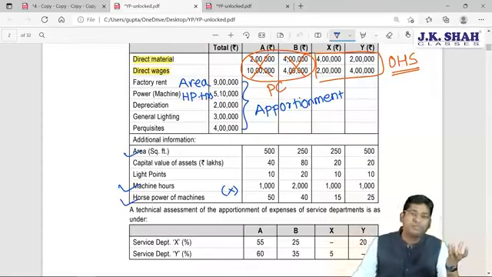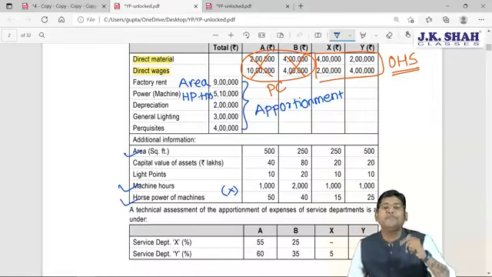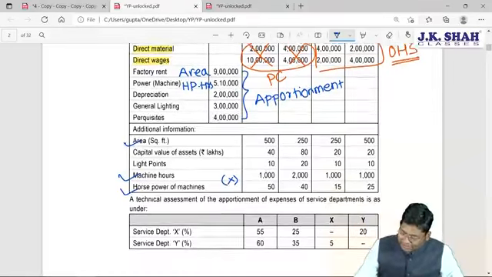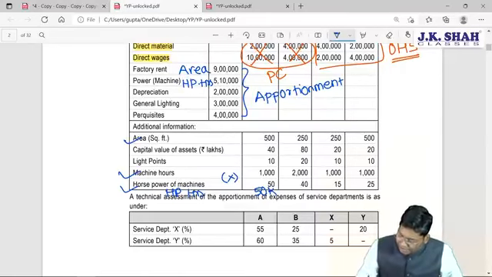How many horsepower you have consumed on an hourly basis for running your machine, that's what we are calculating. So as far as the first department is concerned, your HP hours are 50,000. HP hours for the second department are 80,000, then 15,000 and 25,000.